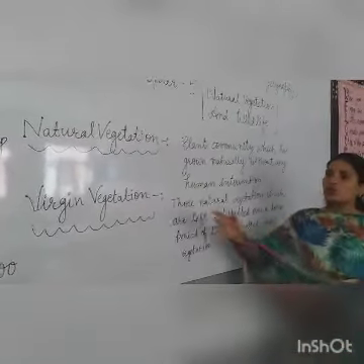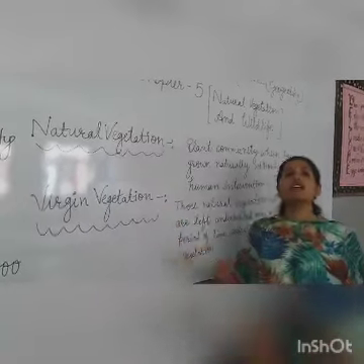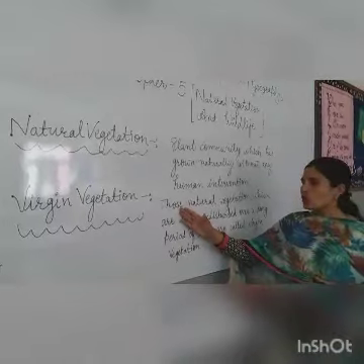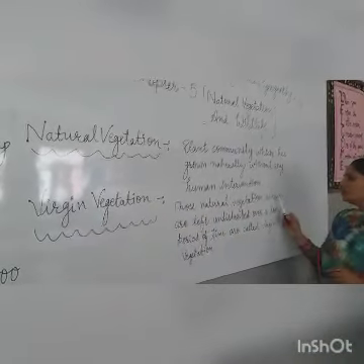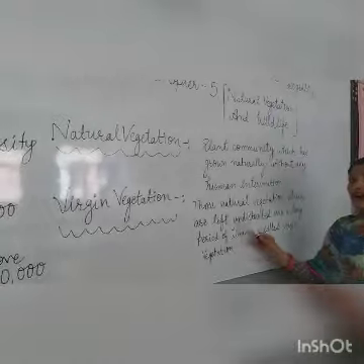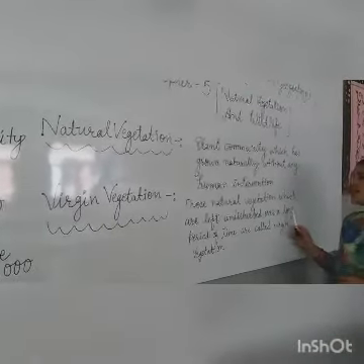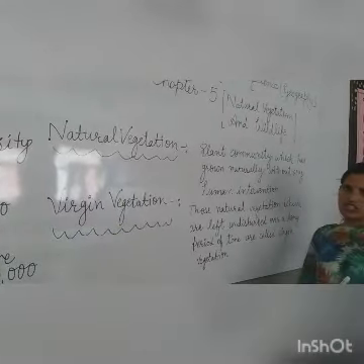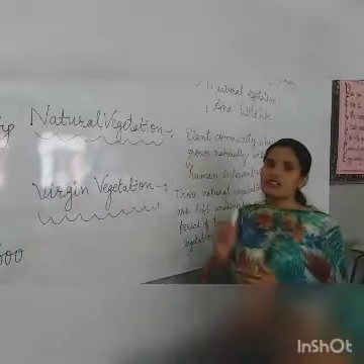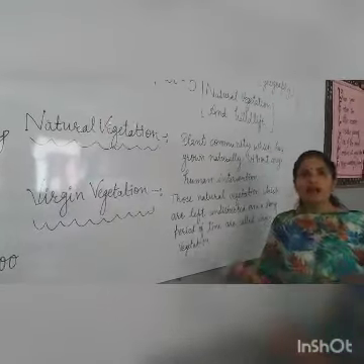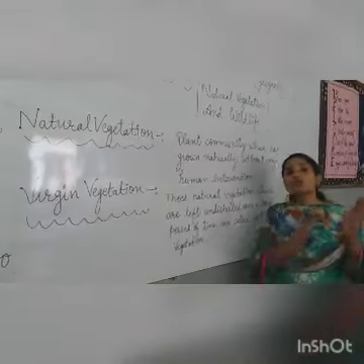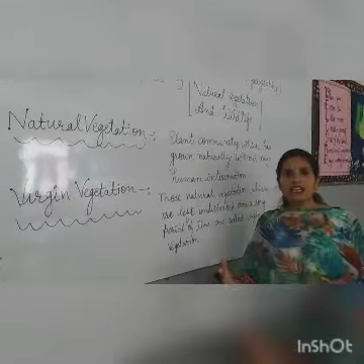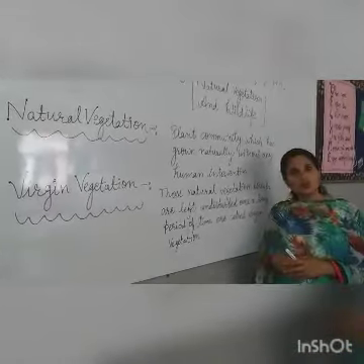So basically virgin vegetation is also natural vegetation, but those natural vegetation which are left undisturbed over a long period of time are called virgin vegetation. यानी कि वो natural vegetation जो नेचर में अपने आप ग्रो हो रही है, जब उनको एक लॉन्ग पीरियड तक ह्यूमन इंटरफेयर ना करे, ह्यूमन इंटरप्ट ना करे, they are called virgin vegetation.